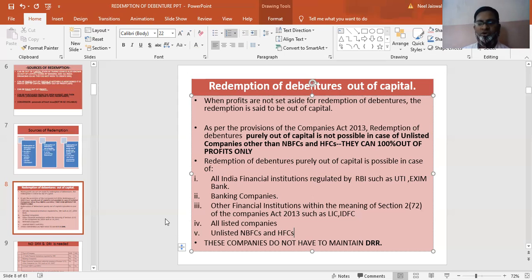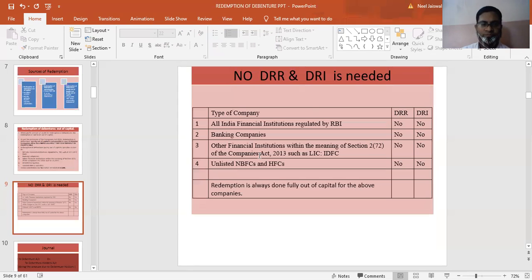As it is given over here, this type of company doesn't require to create DRR and DRI. Only you have to redeem. Redemption is always done fully out of capital for the above companies, and they do not have to do anything but just redeem the debentures.